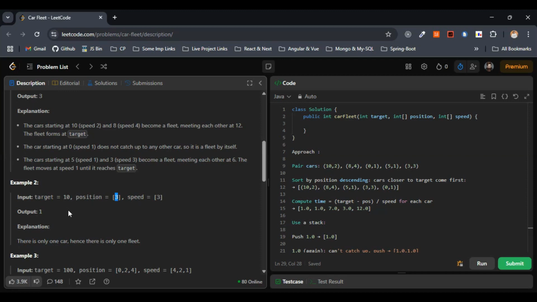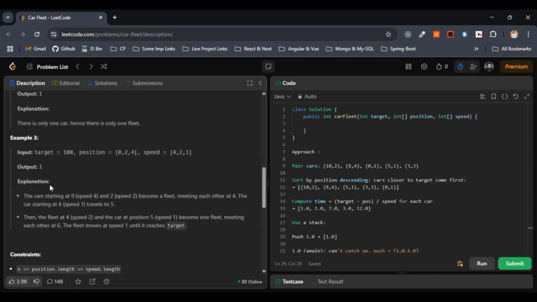So the number of fleets will be 1 itself. So let's come to the third example. Here we have been given target 100, position 0 to 4, speed 4 to 1. First, the cars starting at 0 and 2 become a fleet, meeting each other at 4.